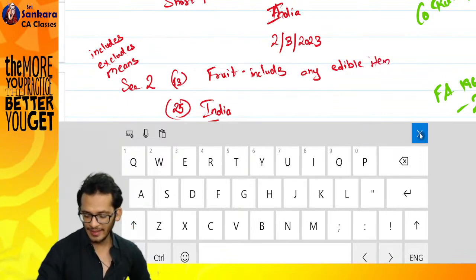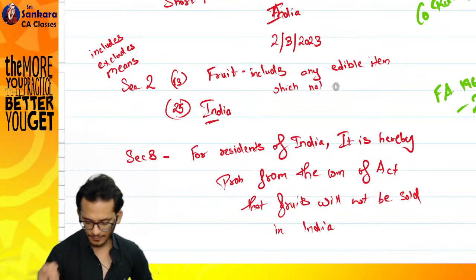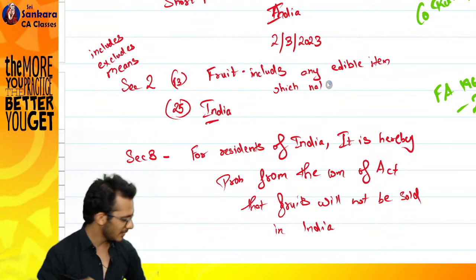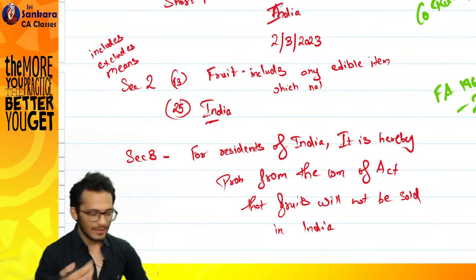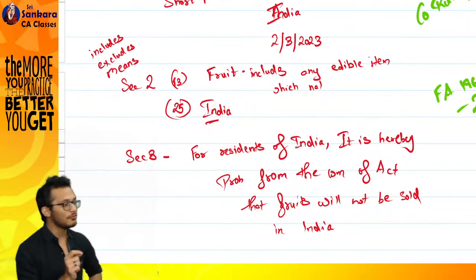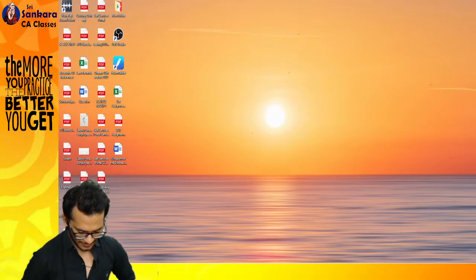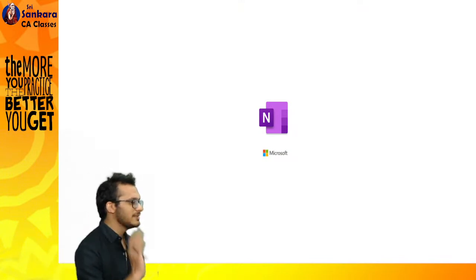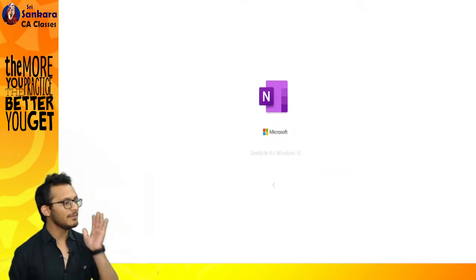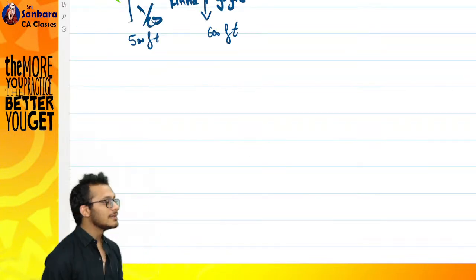Fruit includes any edible item which naturally consists of a seed. This is the definition I have created for you. So in the Act, we have created a fruit definition where we have said fruit means something which naturally has a seed.